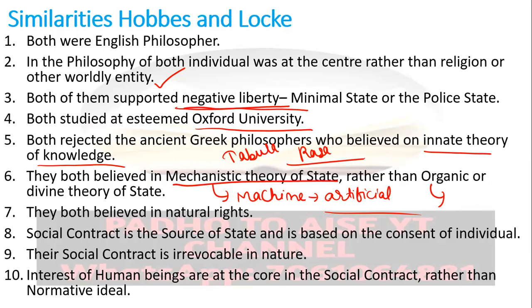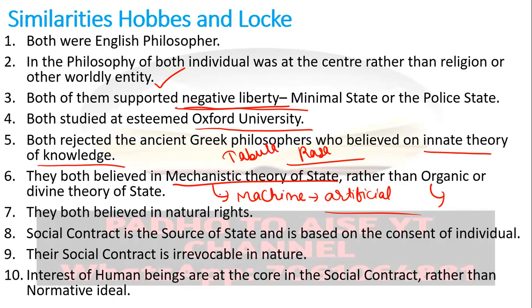But on the contrary, Hobbes and Locke both supported the mechanistic theory of state. They both said that the state is neither organic nor created by God. The state is an artificial creation. The state is created by individuals, by a social contract, by mutual consent, by mutual agreement. This is again a very drastic shift in the process of thought, which you need to note down.